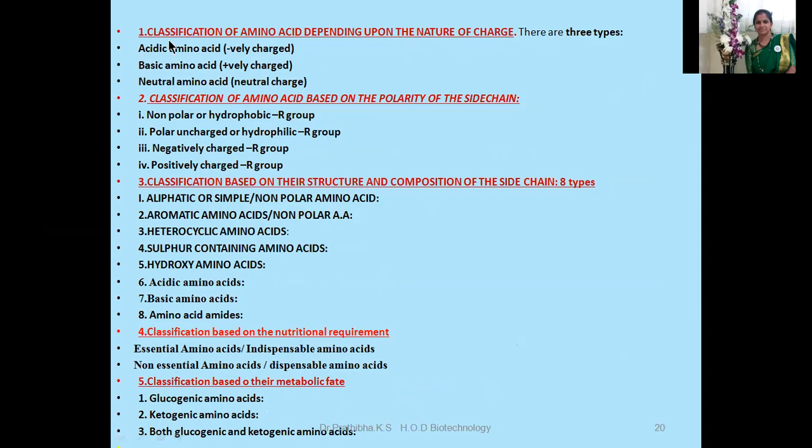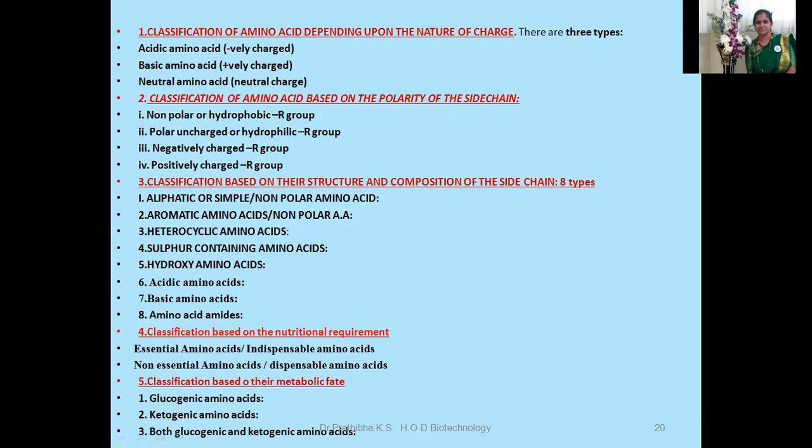Here, I've classified into three types: acidic amino acids, negatively charged; basic amino acids, positively charged; neutral amino acids, that is neutral charge. The second classification of amino acids is based on the polarity of the side chain.